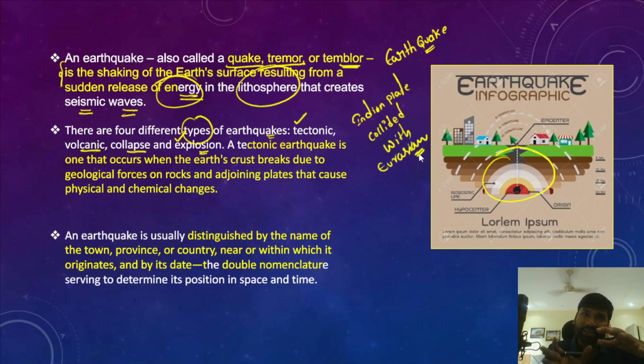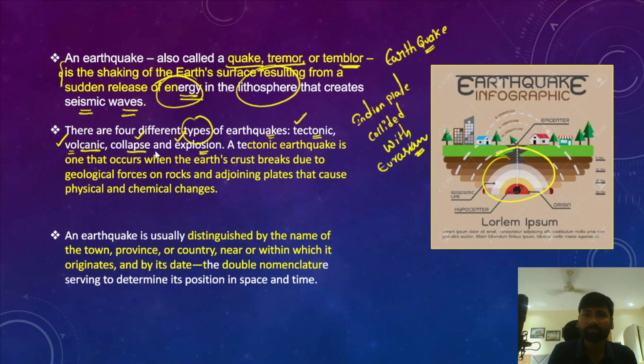So therefore that region in and around Himalayas is also vulnerable to the tectonic earthquakes. Secondly, volcanic based earthquakes. For example, the Pacific Ring of Fire across the Pacific Ocean is vulnerable to the volcanic origin earthquakes and tsunamis. In case any collapse took place of a large scale structure, that could also result in earthquakes.